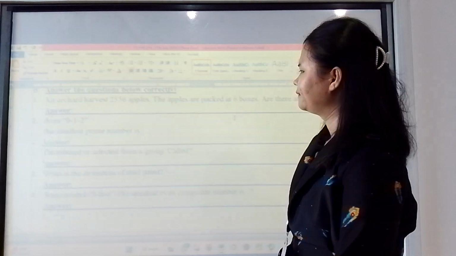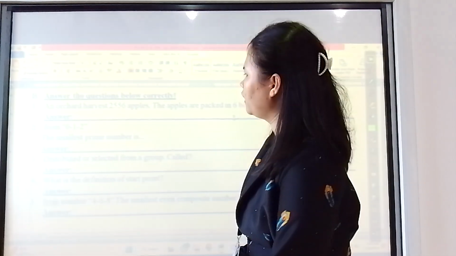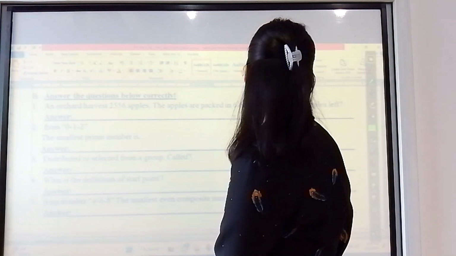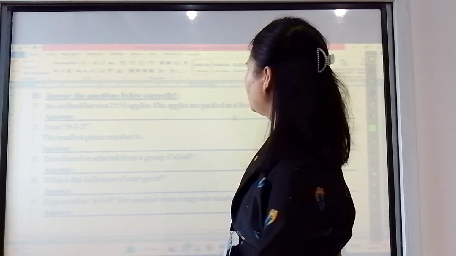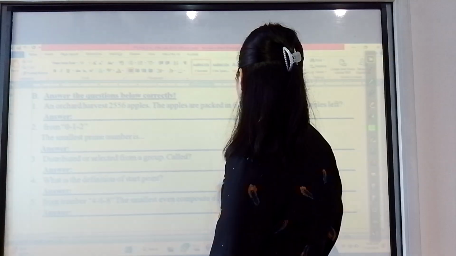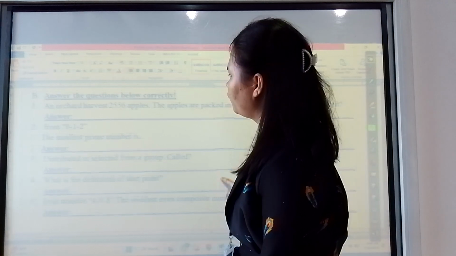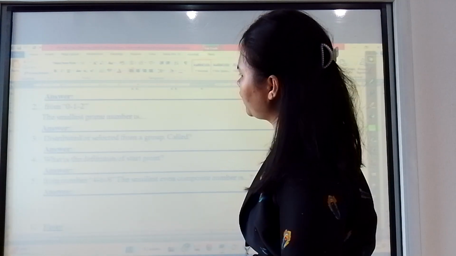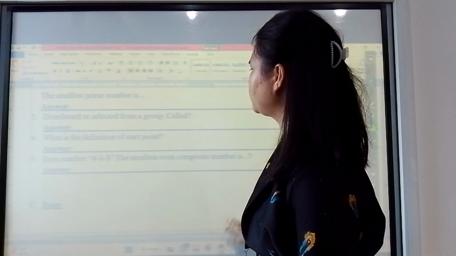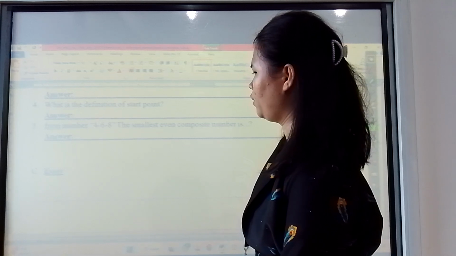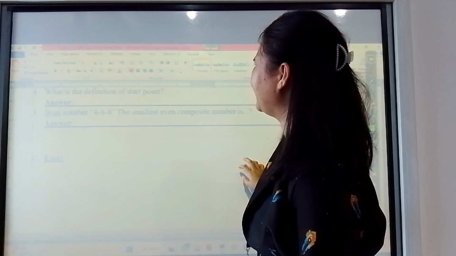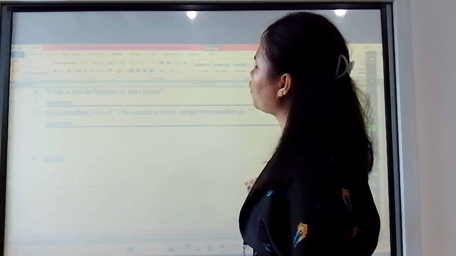Okay, part B. An orchard harvests 2,556 apples. The apples are packed in 6 boxes. Are there any apples left? 2,556 divided by 6, there are no apples left. From 0, 1, and 2, the smallest prime number is 2. Distributed or selected from a group is called among. What is the definition of start point? It means where something begins, or beginning.